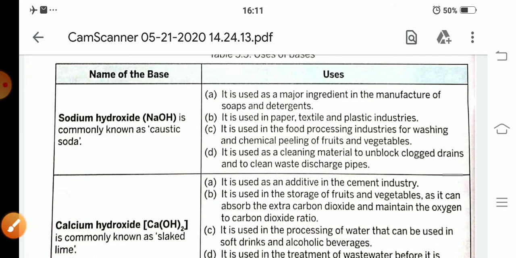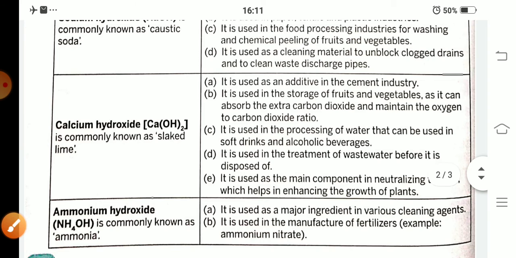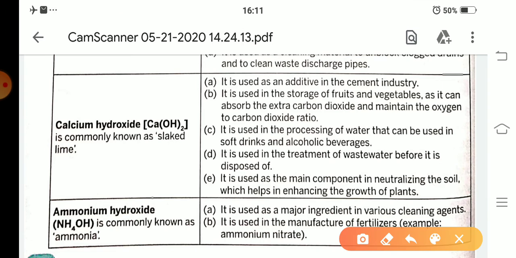Next, uses of calcium hydroxide. First, calcium hydroxide is used as an additive in the cement industry. Next, it is used in the storage of fruits and vegetables as it absorbs the extra carbon dioxide and maintains the oxygen to carbon dioxide ratio.